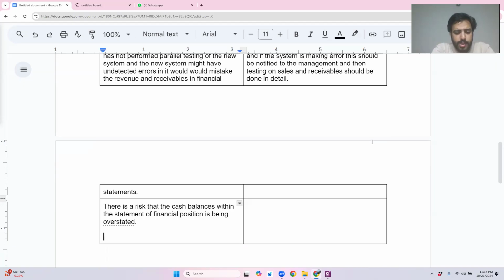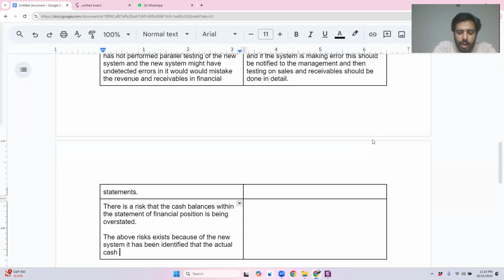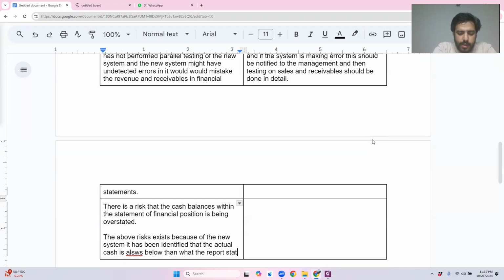What is going to be my explanation? The above risk exists because of the new system, it has been identified that the actual cash is always below what the report states.